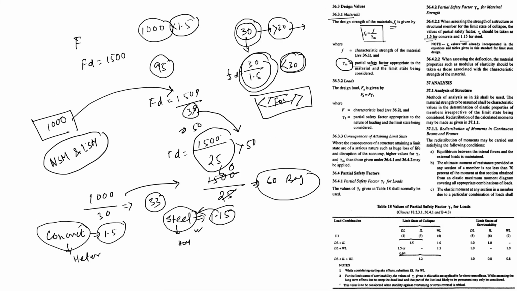Then I talked about the partial safety factor for material and for load, and I tried to draw an example for easier understanding.